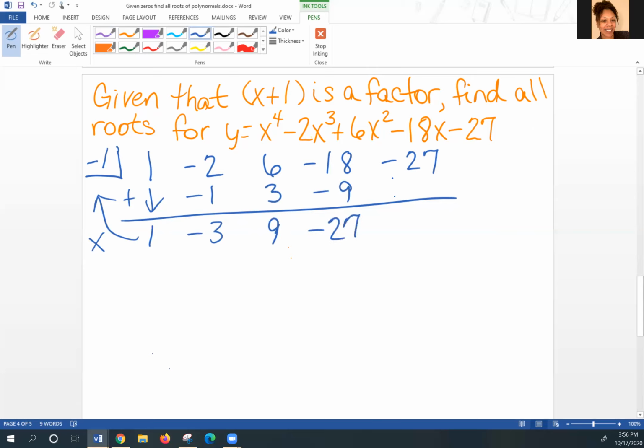And if I'm doing it correctly, it will be the opposite sign, but the same number, which results in 0. So I know that this is one of my roots. I knew that going in, but just that verifies it. And now I look at my highest exponent that I started with, which was x to the 4th, and my new variable will start 1 degree down.